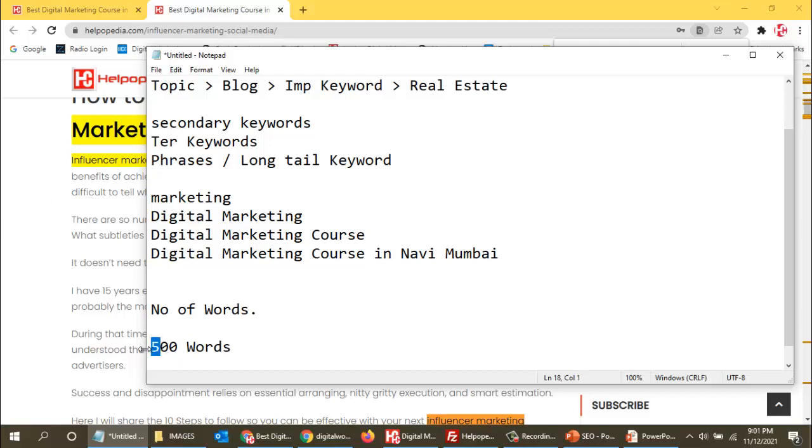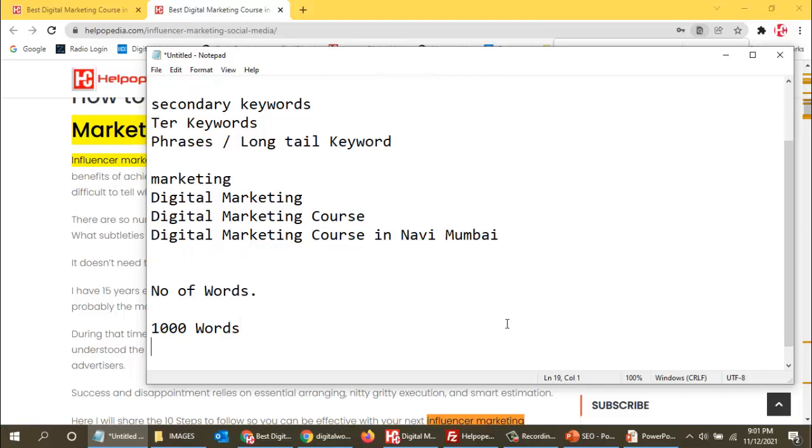So now how many times do I need to use influencer marketing over here? Google says that you have to use it at least 2% to a maximum of 3% of the times in your content.